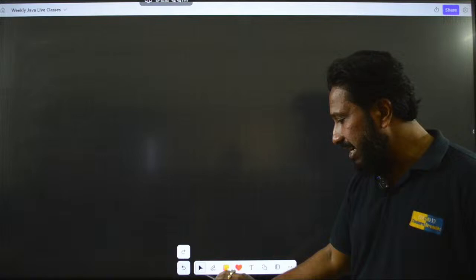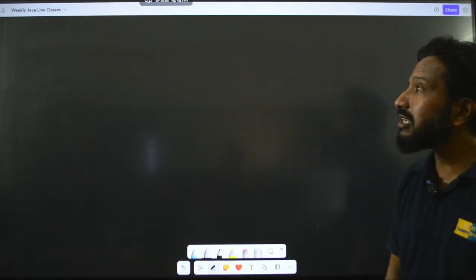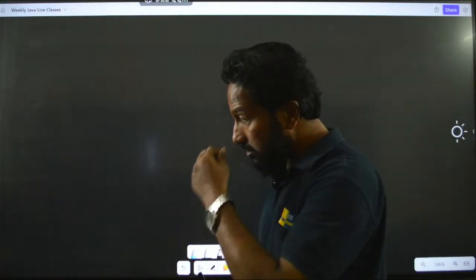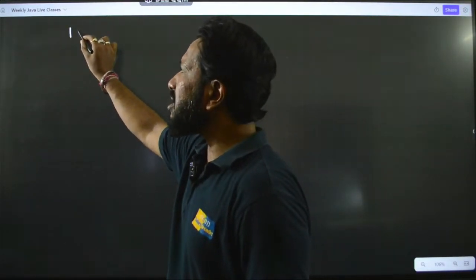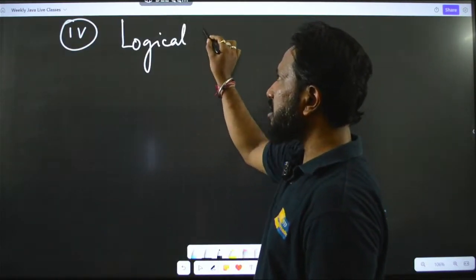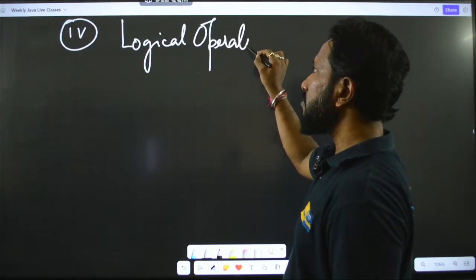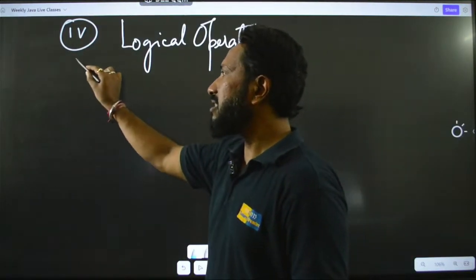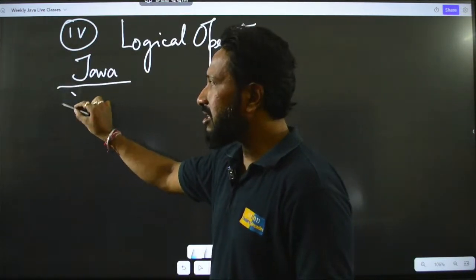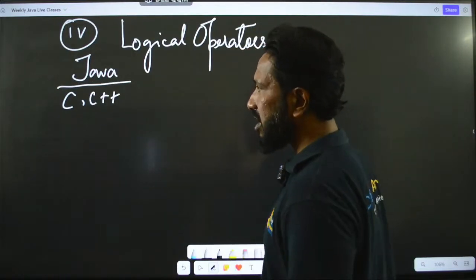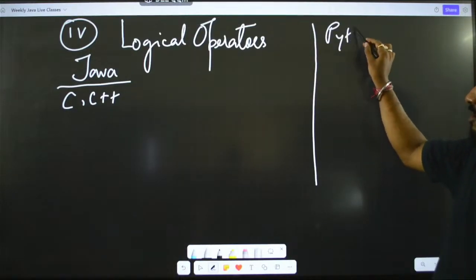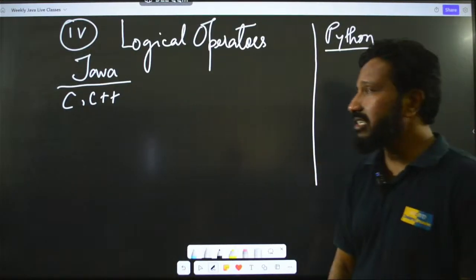So I said we will be taking up the unary, the logical, and the bitwise operators, right? So let's do it. So the first one, or let me write 4, the fourth one we will go with logical operators. Guys, right now we are learning this in Java, and if you want you can tell that these are similar in C and C++ as well. But if you are talking about Python, here the logical operators will be a little bit different. We are not focusing on this, but I will just give you the syntax.